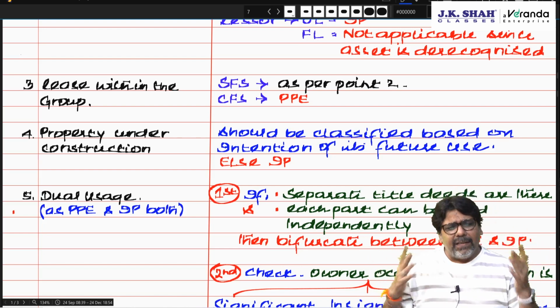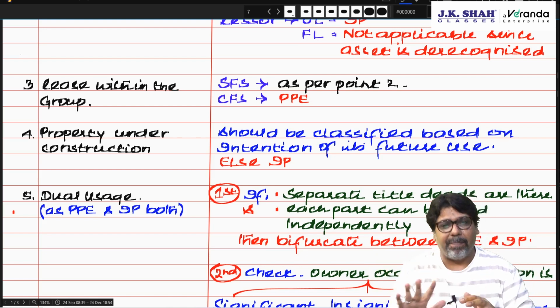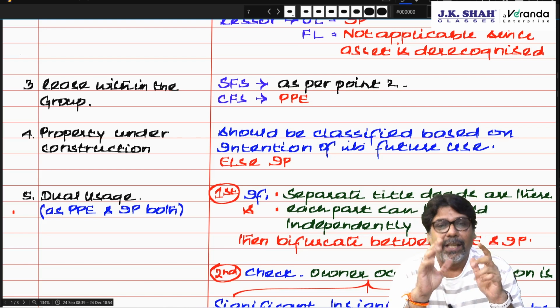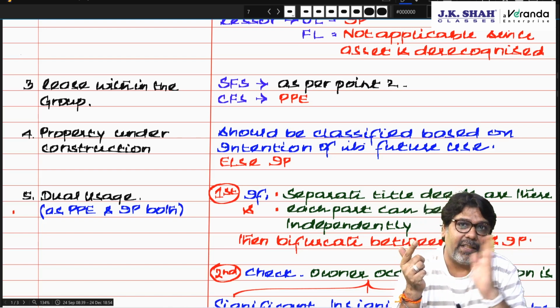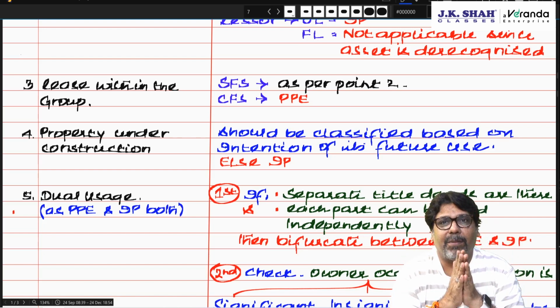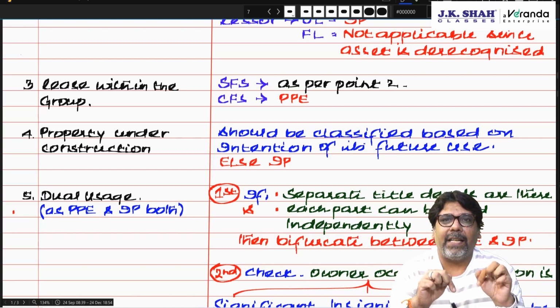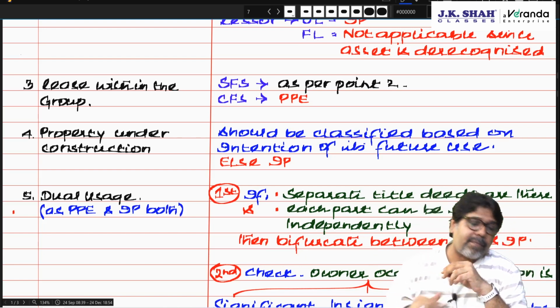If I have not decided what I will use it for in future, then temporarily classify it as investment property. Am I clear? So if there is a property under construction, find out the intention. If the intention is business use, PP. If the intention is rental income, then investment property. If the intention is not determined, presently classify it as investment property. Later on you can reclassify it.